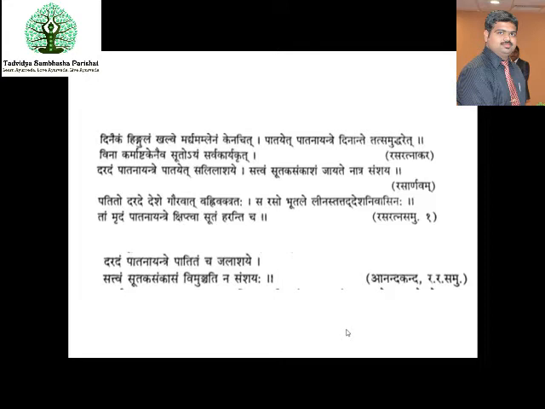Rasaratnakara in the Vadikhanda says, Dinekam Hingulam Khalve Mardhyam Amlena Kenachit Patayet Patanayantre Dinante Tat Samudhare Vina Karmashtakeneva Sutoyam Sarvakaryakrit. The procedure is the same. You have to take this Hingula and make it into fine powder by pounding it in the Khalva Yantra, and then Dinekam Hingulam Khalve Mardhyam Amlena Kenachit. You have to give the bhavana with the Amla Vargya Dravyas, especially with the Nimbu Swarasa, or Jambira Swarasa you can give.